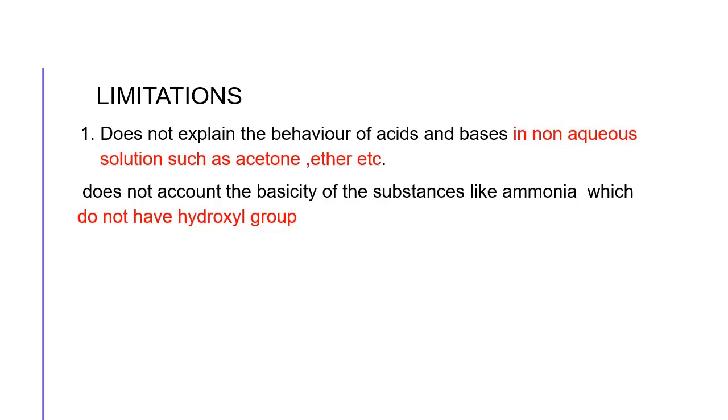The second one: ammonia, molecular formula NH3, does not contain an OH group, yet it is a base. According to the Arrhenius concept, the basic nature of ammonia is not explained. So the second limitation is that the basicity of substances like ammonia, which have no hydroxyl group, cannot be explained by the Arrhenius concept. There are two limitations: this concept is not applicable in non-aqueous solution, and chemical species not having any OH group cannot have their basic nature explained.